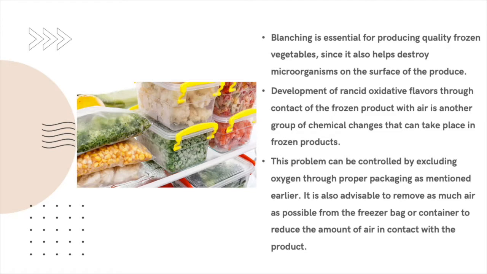Blanching is an essential method to produce quality frozen vegetables and fruits since it helps to destroy the microorganisms on the surface. Development of rancid oxidative flavor through contact of the frozen product with air is another group of chemical changes that take place in frozen products. The problem can be controlled by excluding oxygen through proper packaging, and it is also advisable to remove as much air as possible from the packaging to reduce the amount of air in contact with the product. That has been reported by Schaffer and Manson.